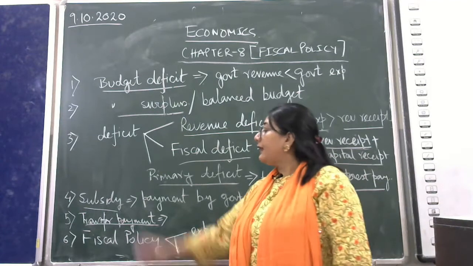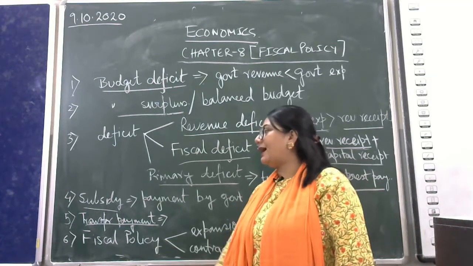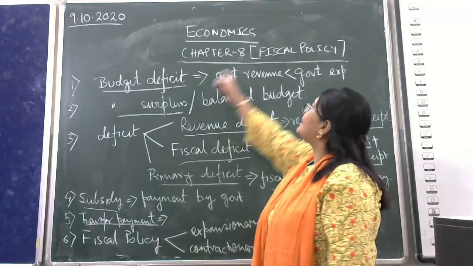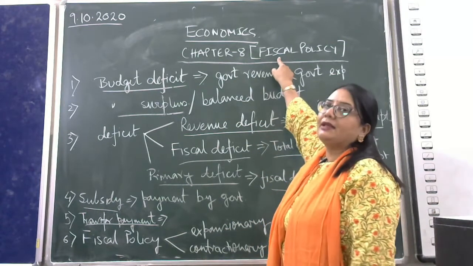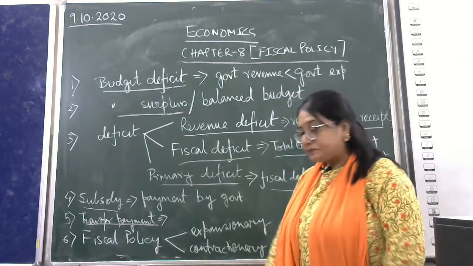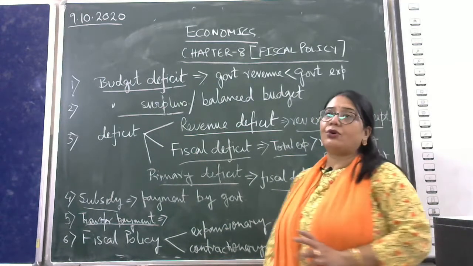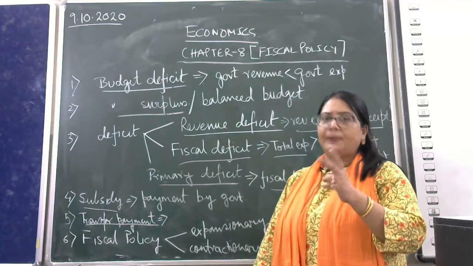Okay. And the last one, the most important, we are doing at last. The name of the chapter is fiscal policy. What is the meaning of fiscal policy? Here remember, the government has always two types of policy.